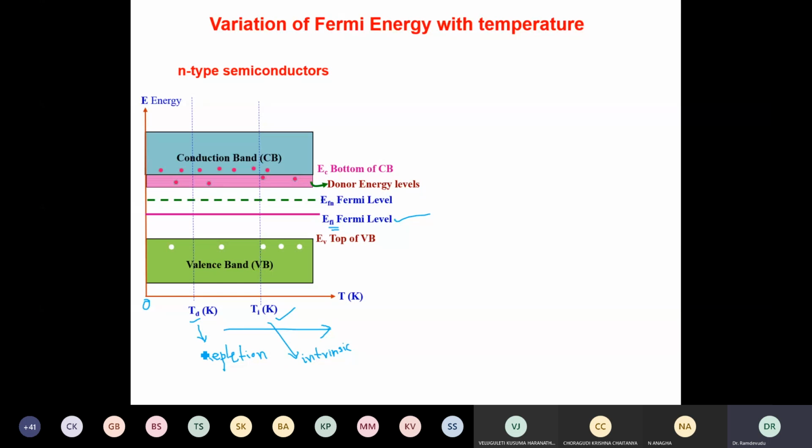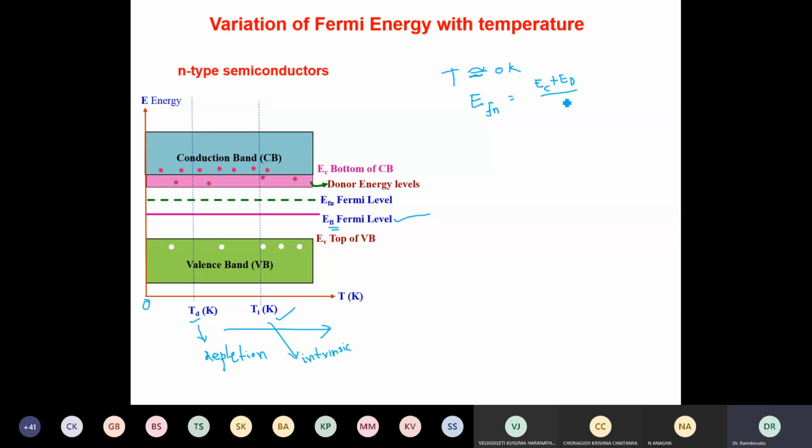Initially, suppose the temperature is 0. When T is very low, approximately equal to 0, the Fermi energy level EFN in the n-type material will be at (EC + ED)/2, where EC is the bottom of the conduction band and ED is the donor energy level.